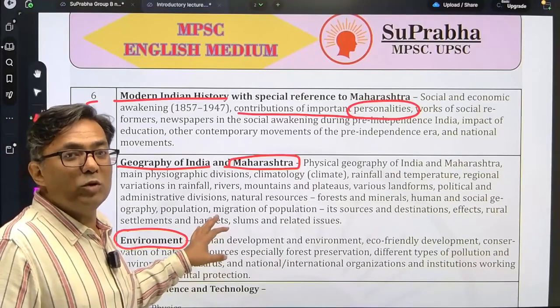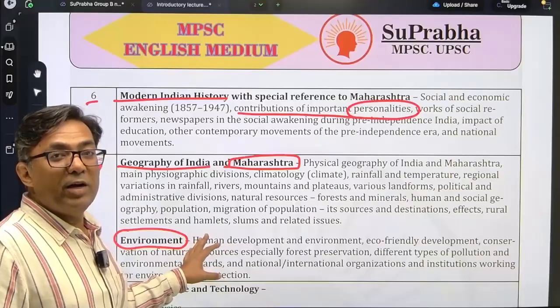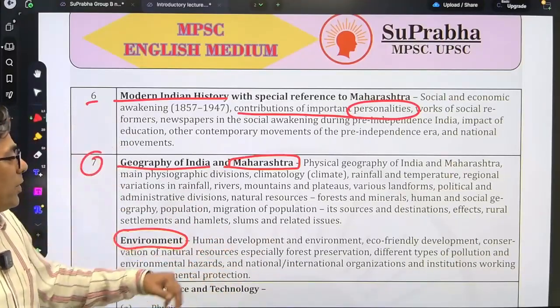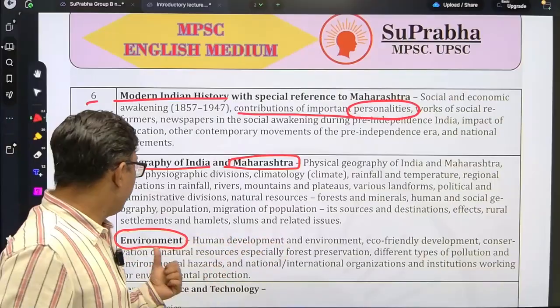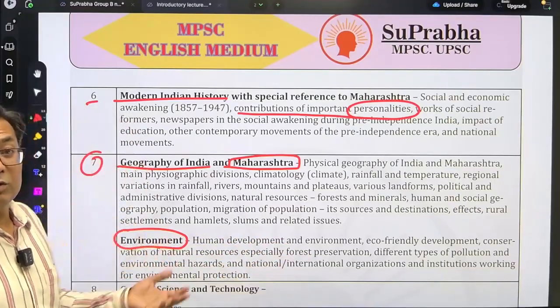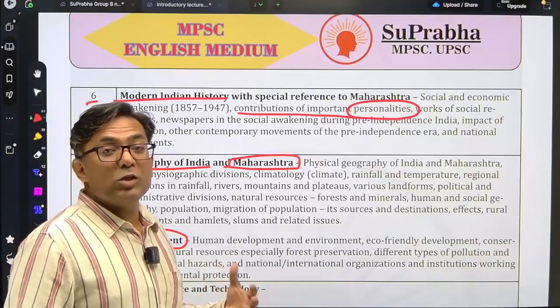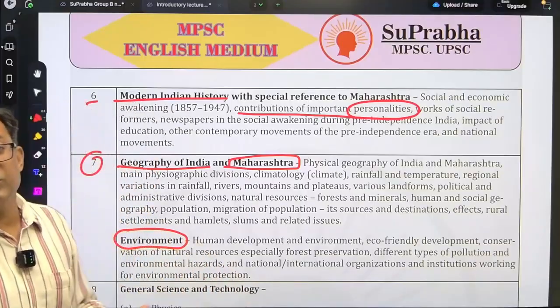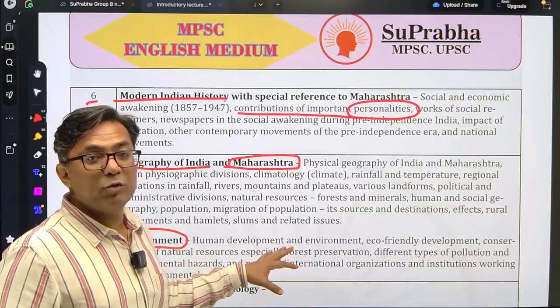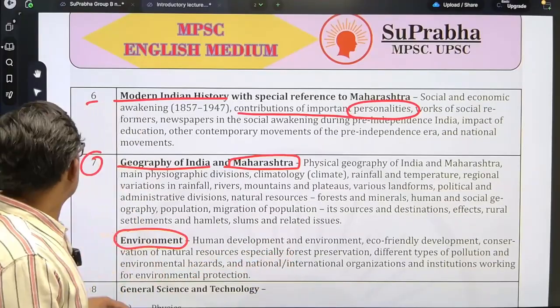They have defined it as human development and environment, eco-friendly development, conservation of natural resources, especially forest preservation, different types of pollution, the ecosystem concepts, the problems with respect to environment, and the different environmental laws. That part you'll have to study over here. So that is the seventh topic.